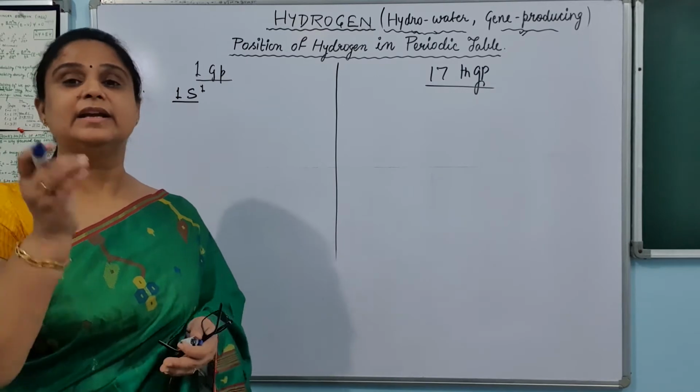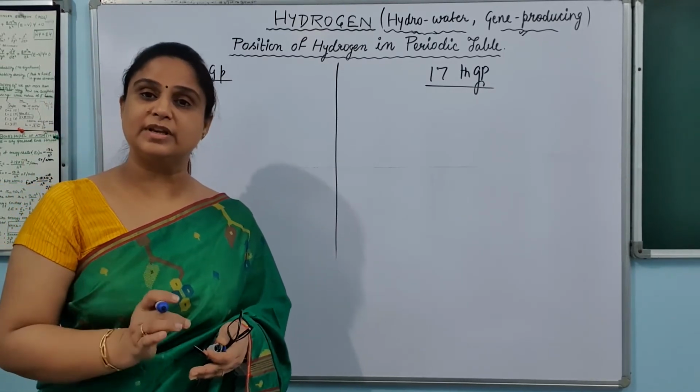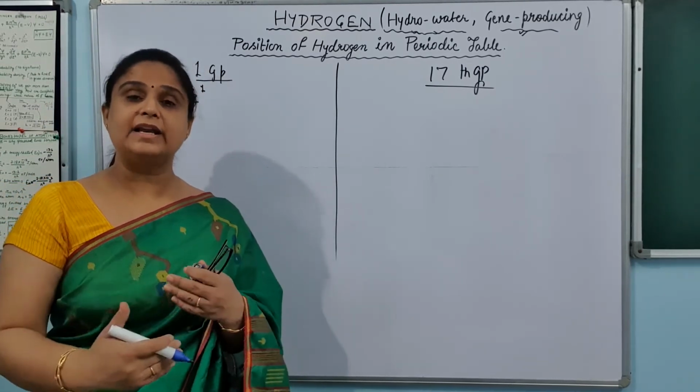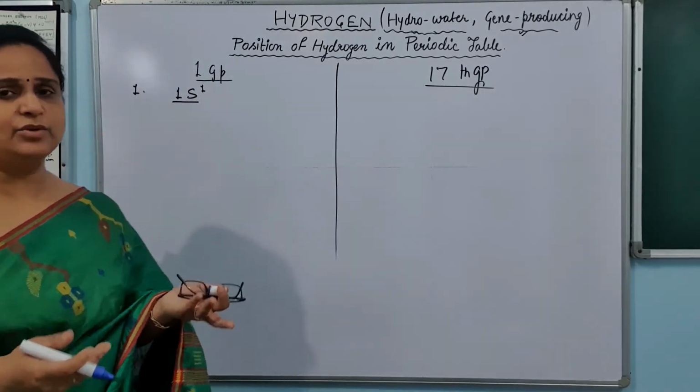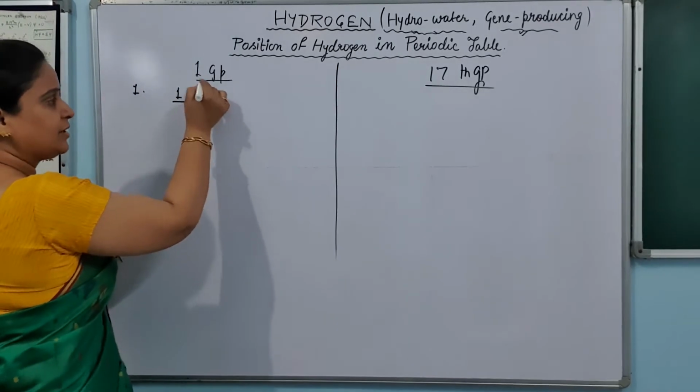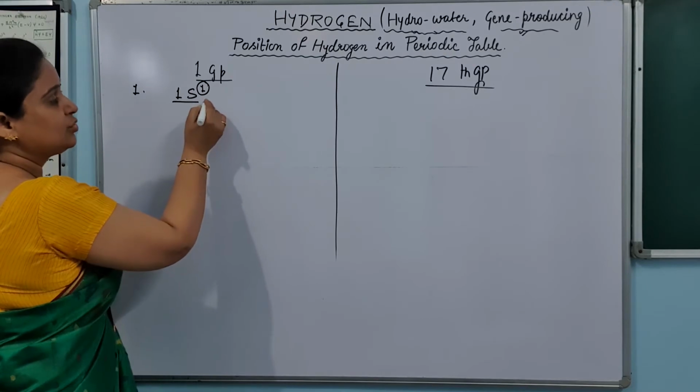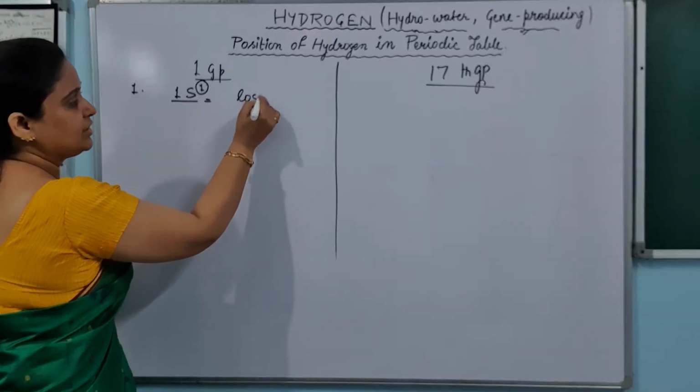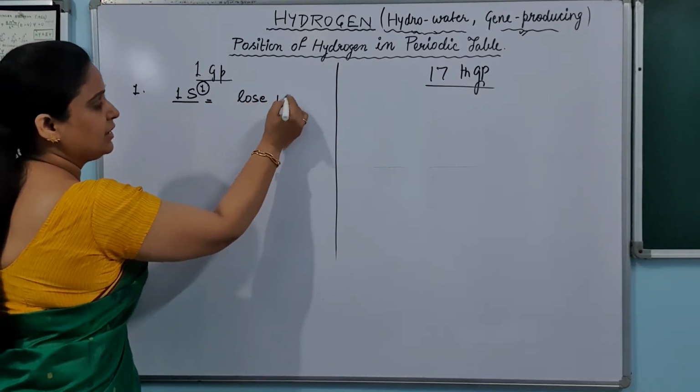general we say that if there is one electron, two electrons or three electrons in the outermost shell, that element has a tendency to lose them. And we know that hydrogen is also having one, so it has a tendency to lose one electron.